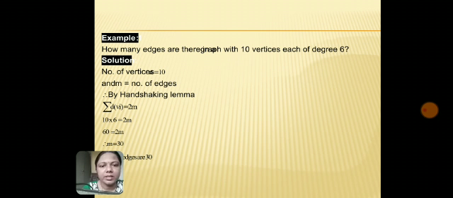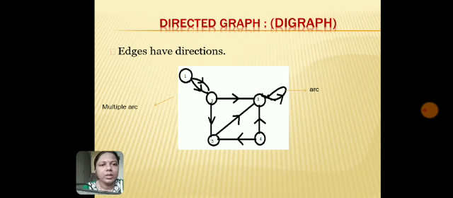So by using the handshaking lemma, we can find out the number of edges present in the graph if the number of vertices and the degree of each vertex is given. Now we'll see the definition of digraph. So, digraph or directed graph.